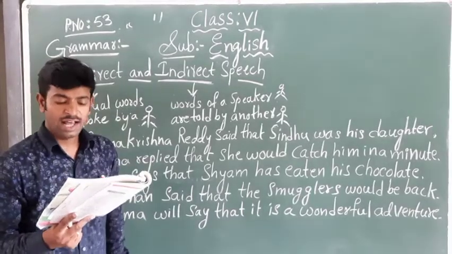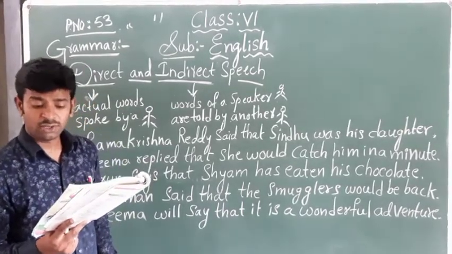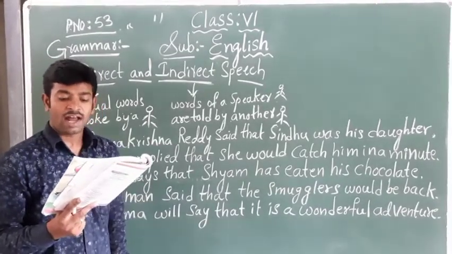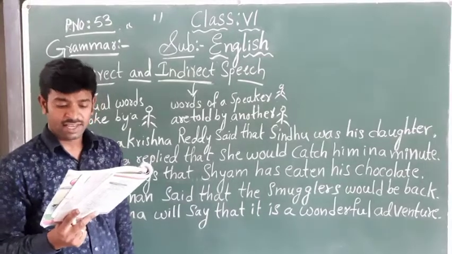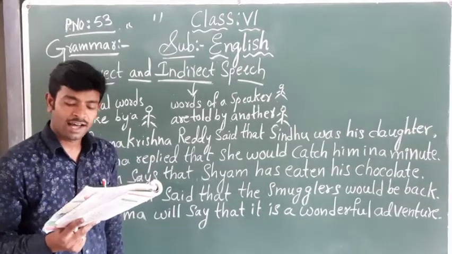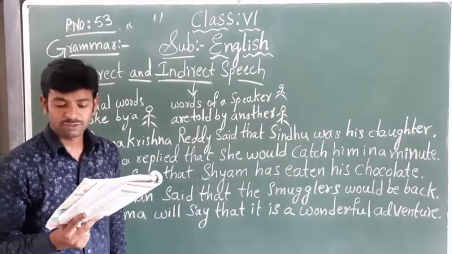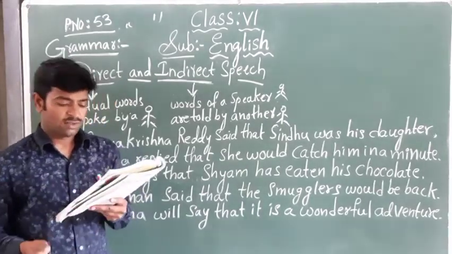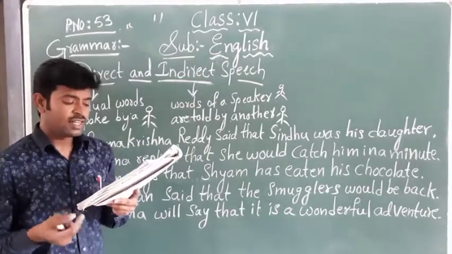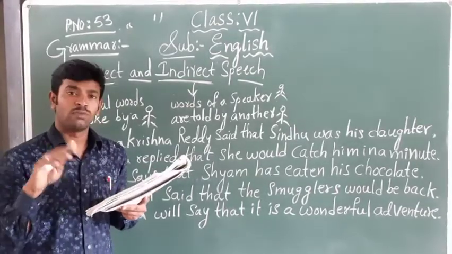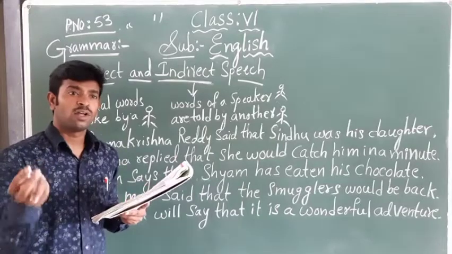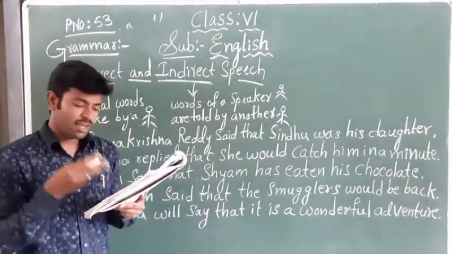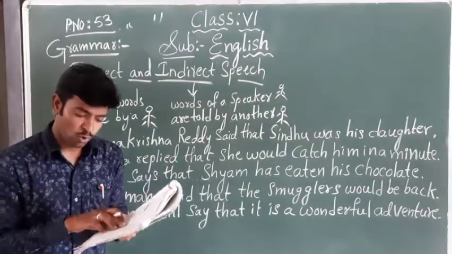What did Ram tell here? Ram said to Sita, what did he say? I like swimming. In indirect speech: Ram told Sita that he liked swimming. He liked swimming. Got it, children? Here only the word said is changed into told. Why? Because the exact words spoken by the person are told by another person. That's why said became told.